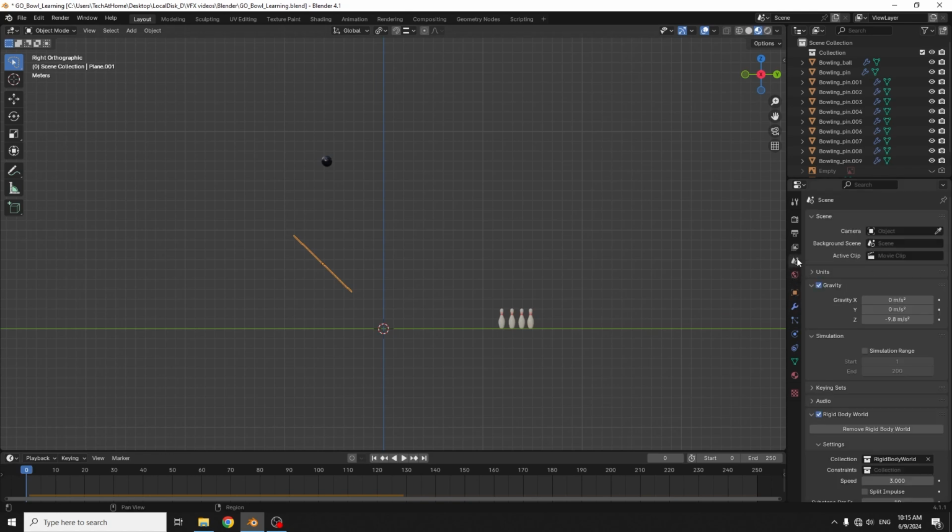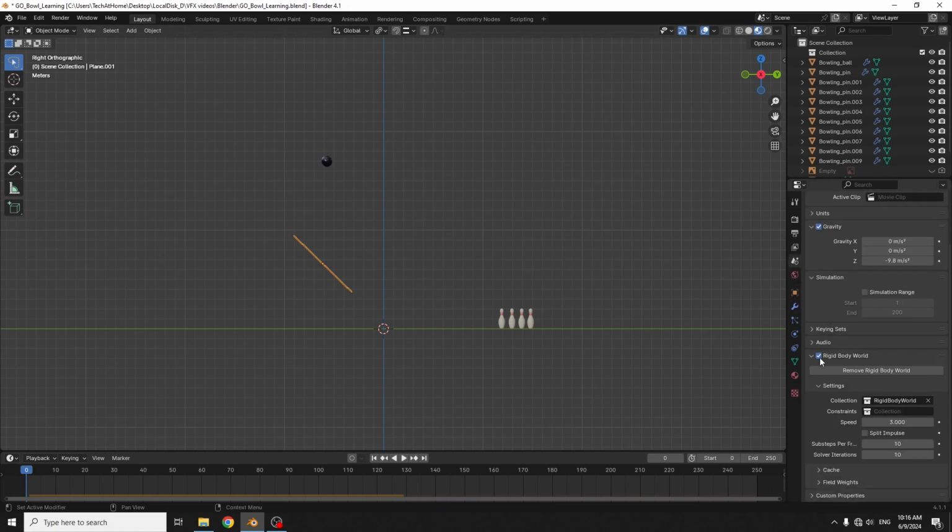To increase the speed, I'll go to scene and change the speed value.